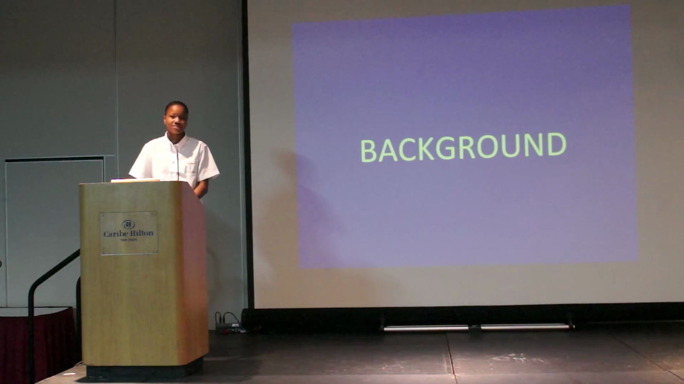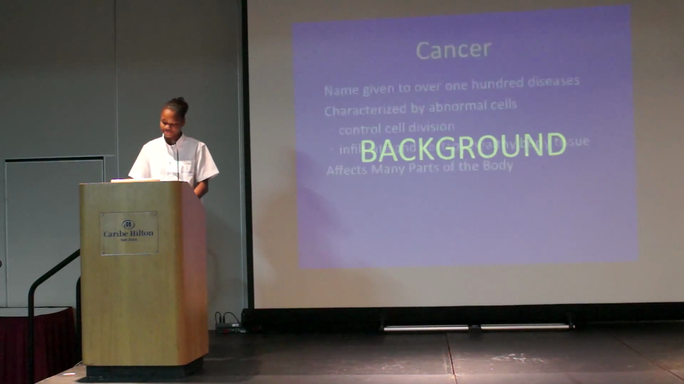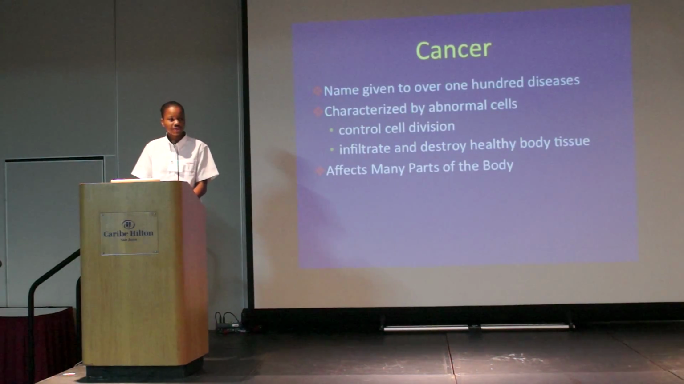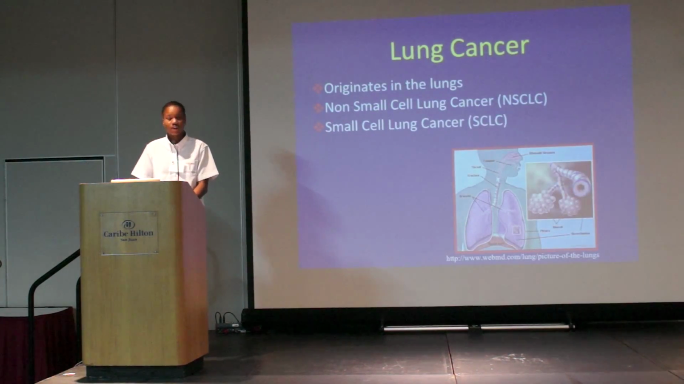So before I delve into the specifics of my research, allow me to provide you with some background information. Cancer is the name given to a range of over 100 diseases characterized by abnormal cell development. These cells have the ability to control their own cell division and infiltrate and destroy healthy body tissue. Cancer affects many parts of the body, including the lungs. Lung cancer is a strain of cancer which originates in the lungs.